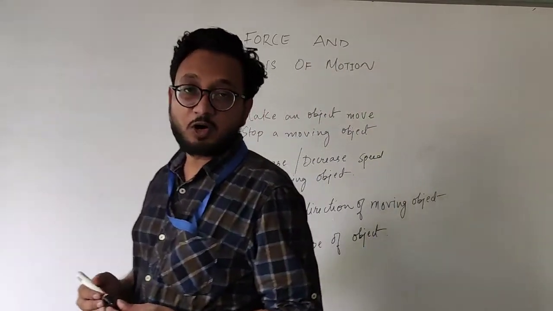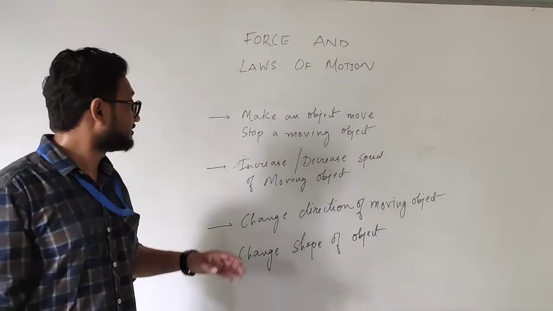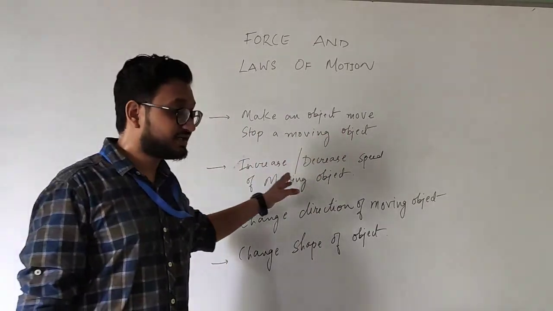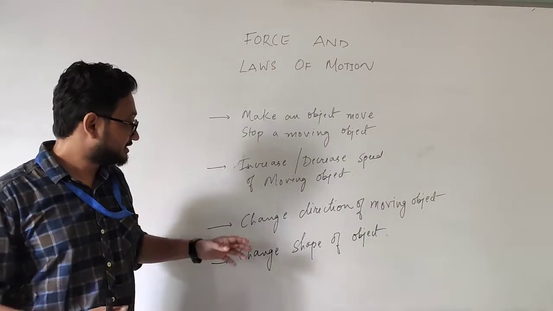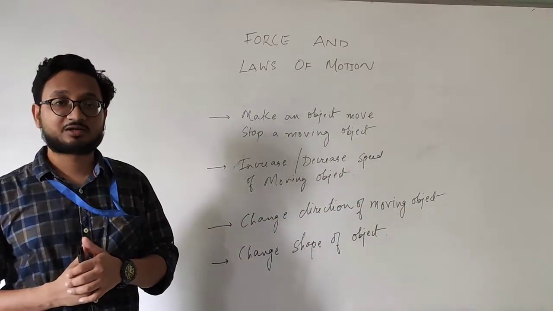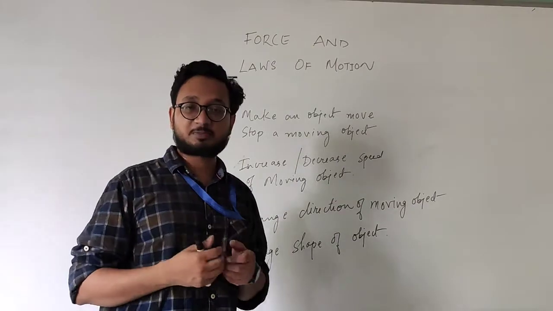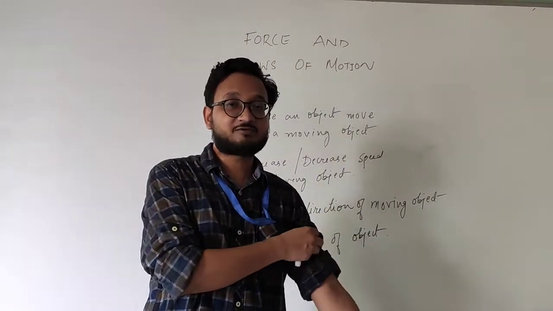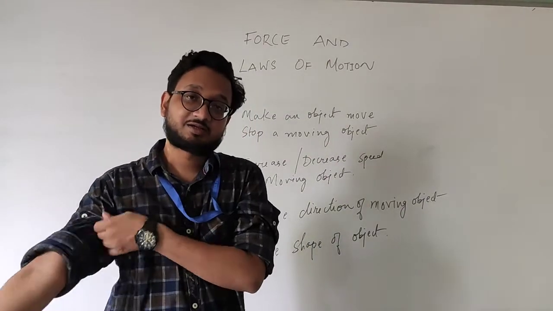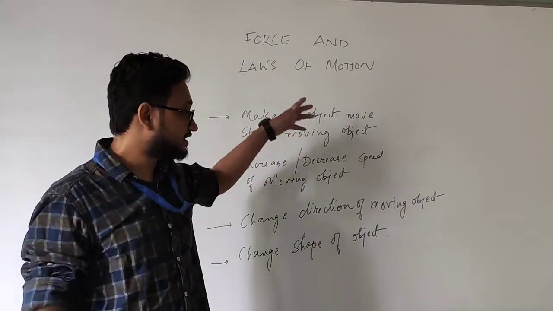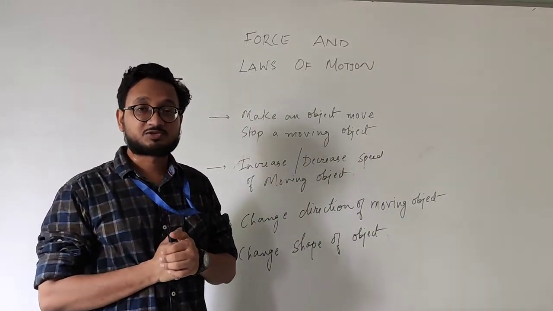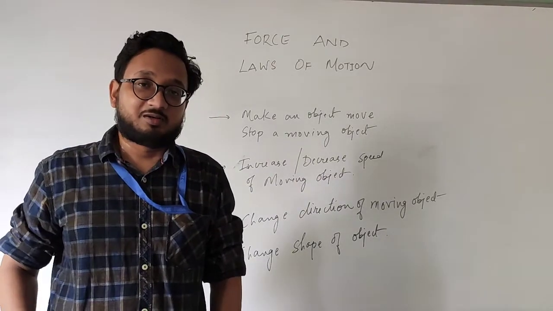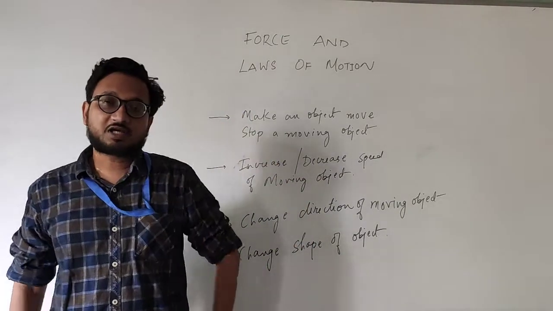So we have studied all these 4 points in class 8. Make an object move or stop a moving object. It can increase or decrease the speed of the object. It can change the direction of the object, and finally, if enough force is applied, then the shape can also be changed. These 4 points that we studied in class 8 are really important, that is why we are revising them again. So these are the 4 changes that a force can do. Remember them.